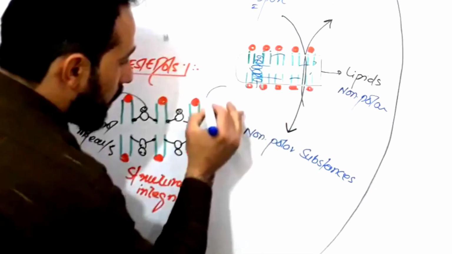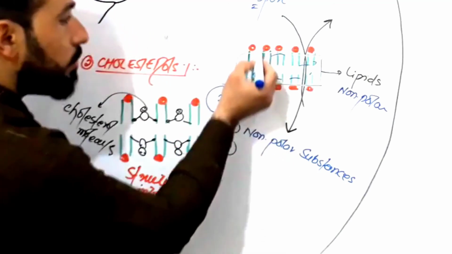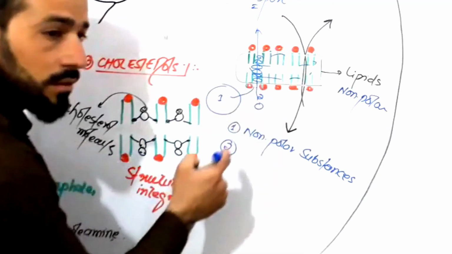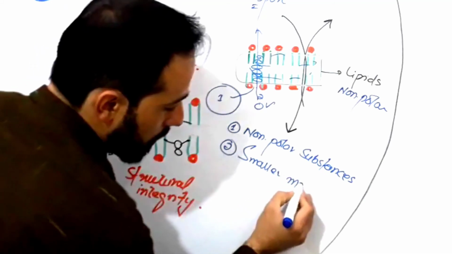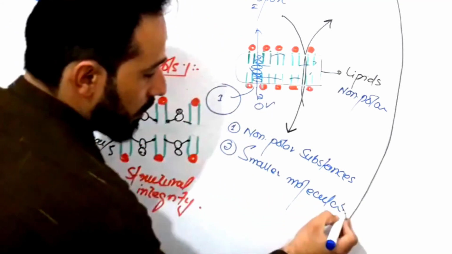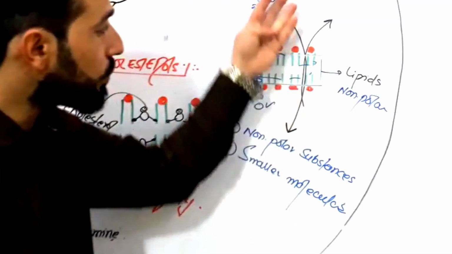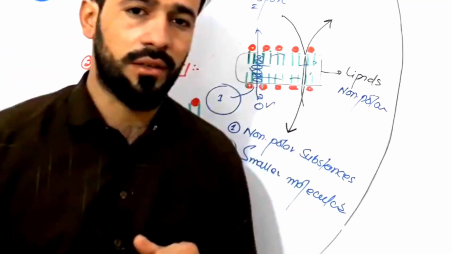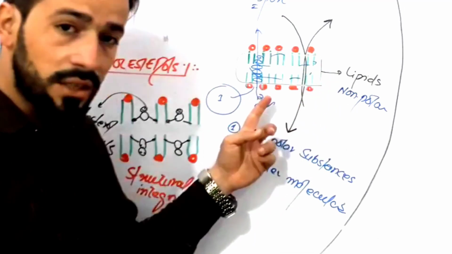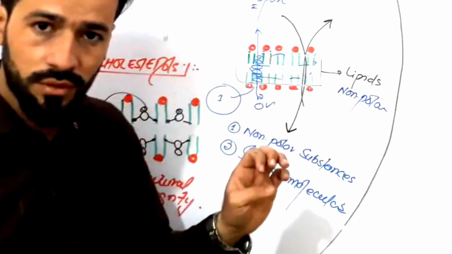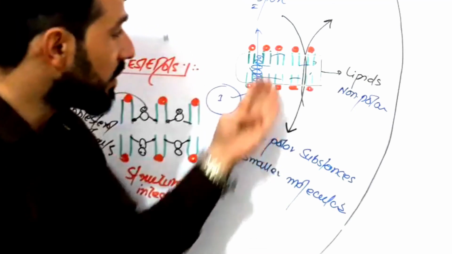Those molecules, for example, here is a molecule and here is a small molecule. This is first, this is second. Which molecule can move through this cell membrane? This one or this one? This one can easily move. So, smaller molecules and non-polar substances can diffuse out and in through this cell membrane. Why? Because inside the cell membrane you have lipids, and lipids are non-polar, and those molecules which are non-polar can easily diffuse in and out. And those molecules which have small molecular weight, which have small size, can diffuse in and out.